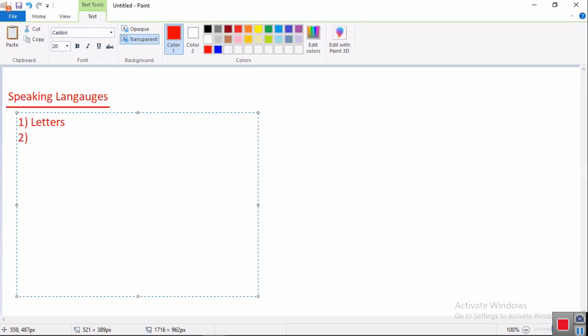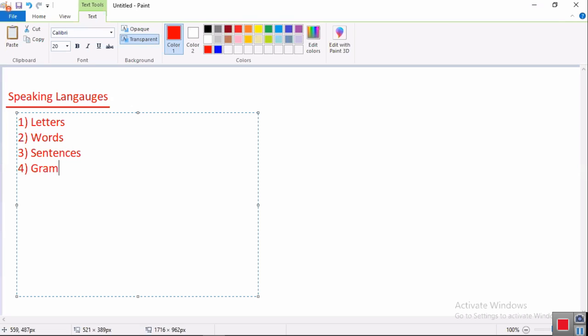Once you learn letters, slowly you combine letters and learn words, vocabulary. Then you combine words and learn sentences. While preparing sentences, you learn is, was, had, have, with commas. Then what?